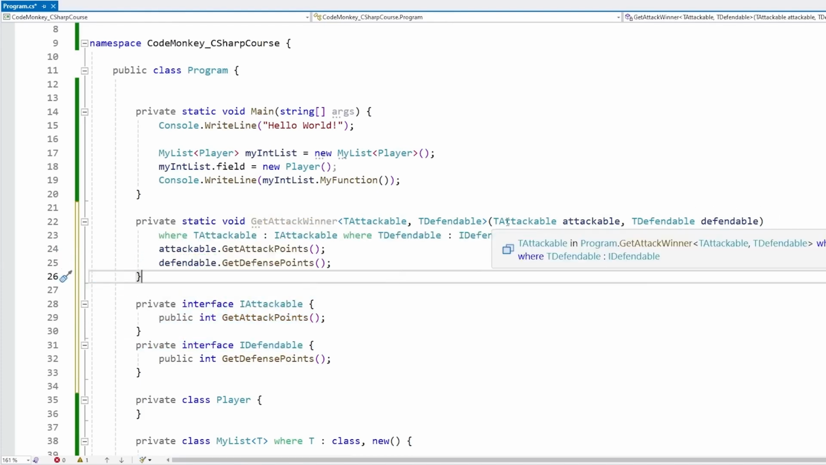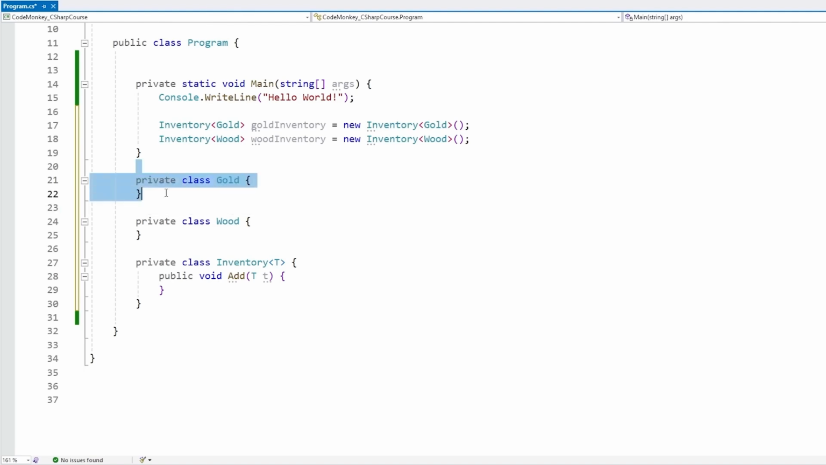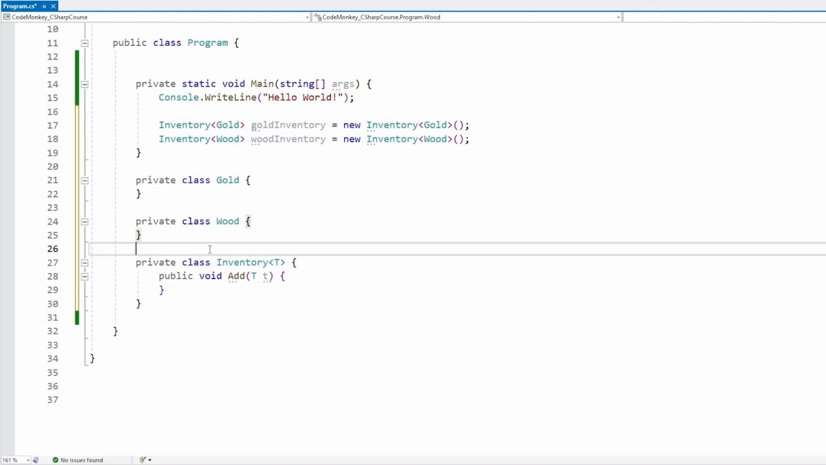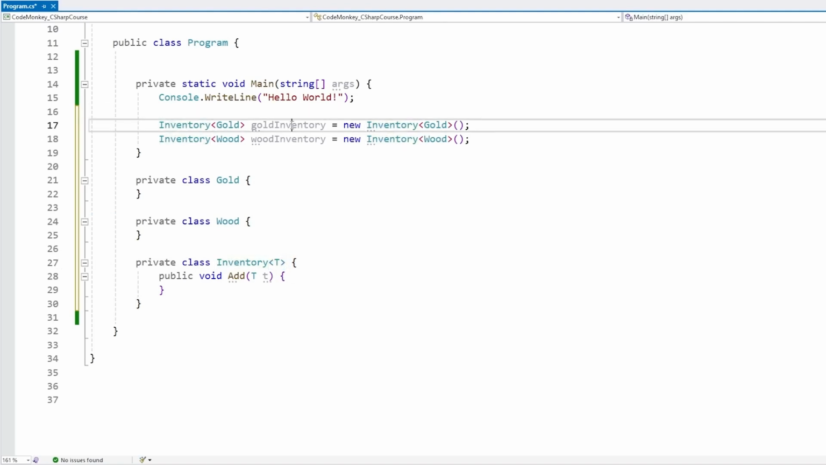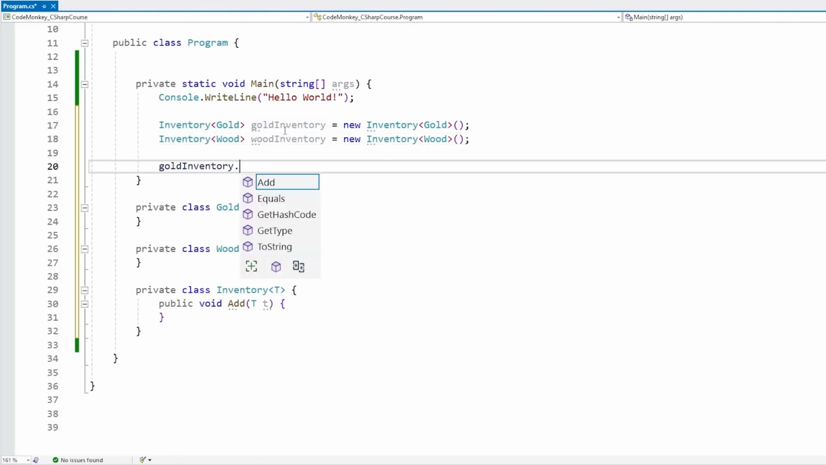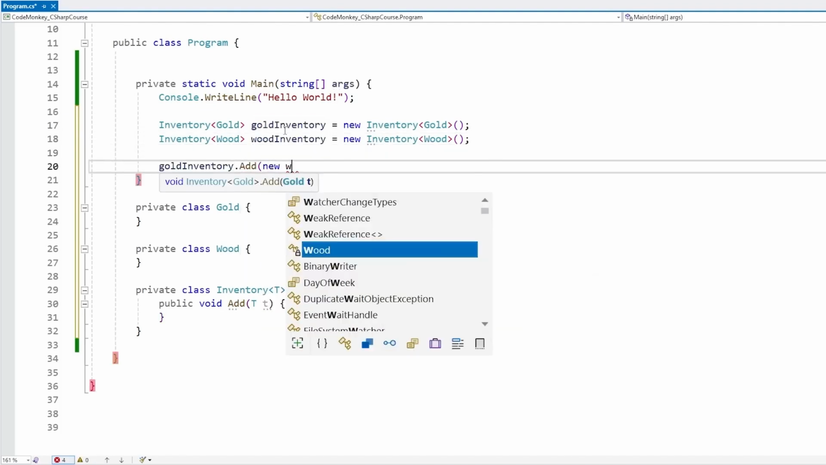And generally, one of the best benefits of generics is how they make your code type safe, meaning they help you avoid errors when using incompatible types. For example, let's say we have some kind of resource, so we have a type for gold, a type for wood, and then we have an inventory class that takes in a generic type. Up here, we created different inventories, one for gold, one for wood. If we go inside the gold inventory and try to add some wood.